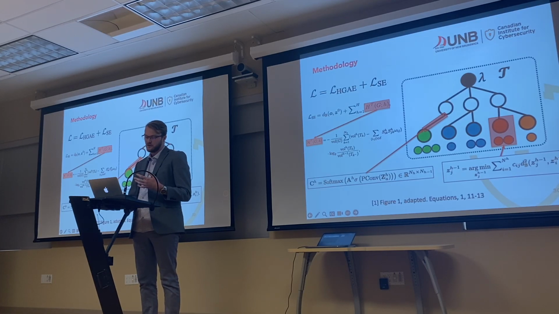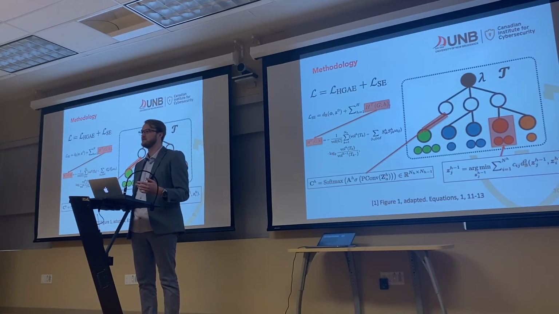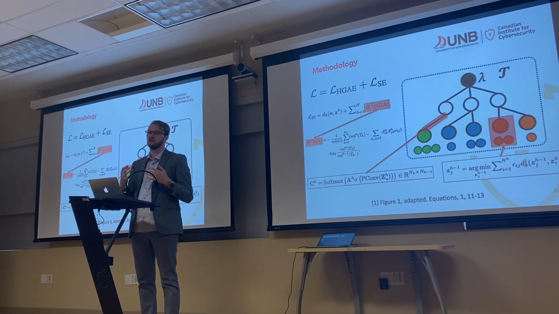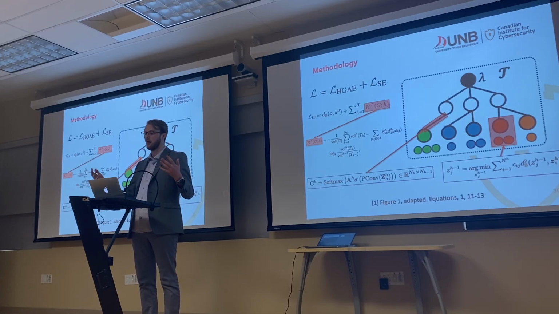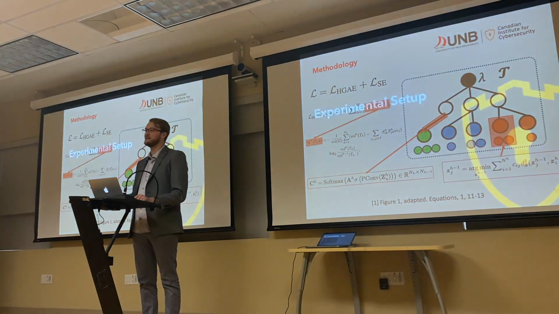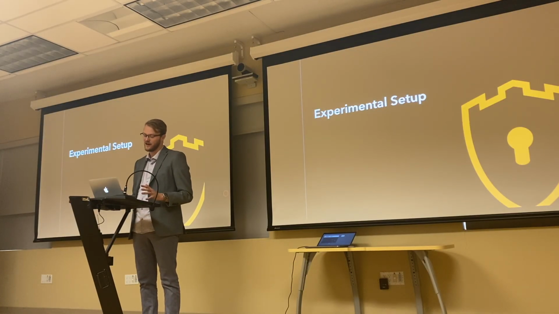And then what we're going to do is optimize how we construct the edges to minimize the entropy at each level of this tree going up. You might say, why would we do this? The whole point of doing this is so that we can learn to cluster all of these anchor graphs that represent the millions of little nodes that they represent well. So that's why we would do that. So we're at the end of the methodology. I know that's quite complicated. It wasn't too easy to understand myself, but I think that's not too bad.